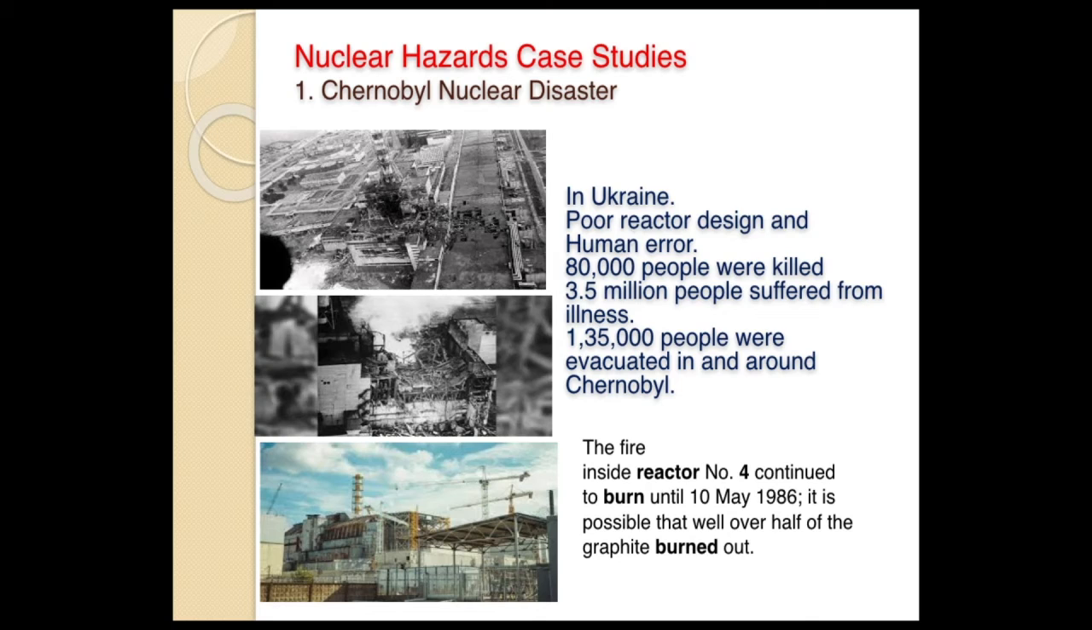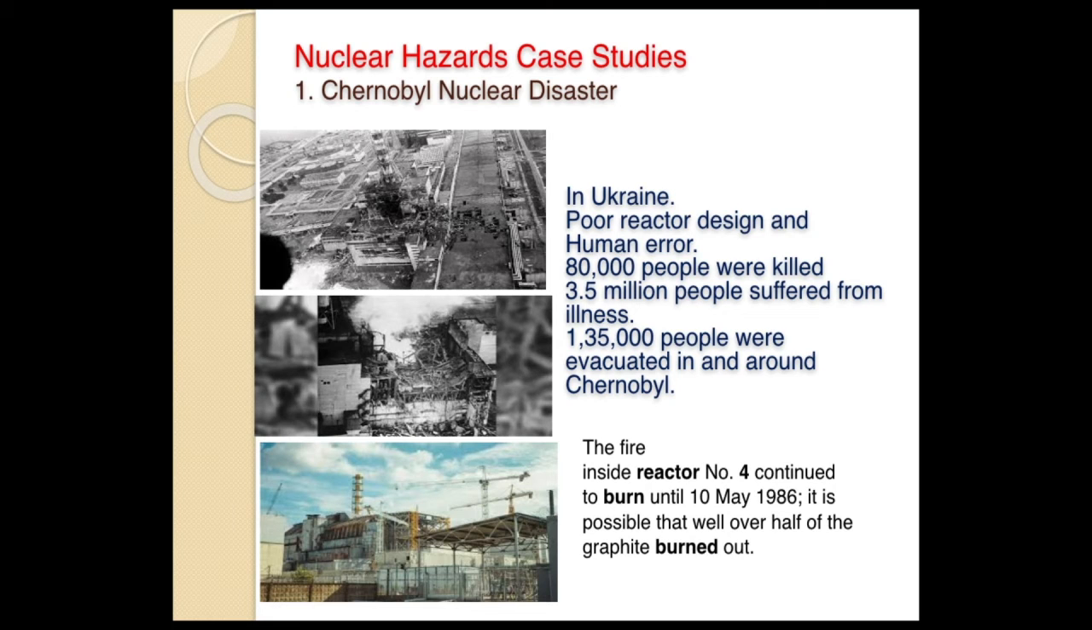And now we move on to nuclear hazards case studies. So first one is Chernobyl nuclear disaster. So I have already explained this one. So this is in Ukraine, Russia. So here this disaster happened because of poor reactor design and human error. Human error was the main reason for this one, and design of the reactor was very poor.